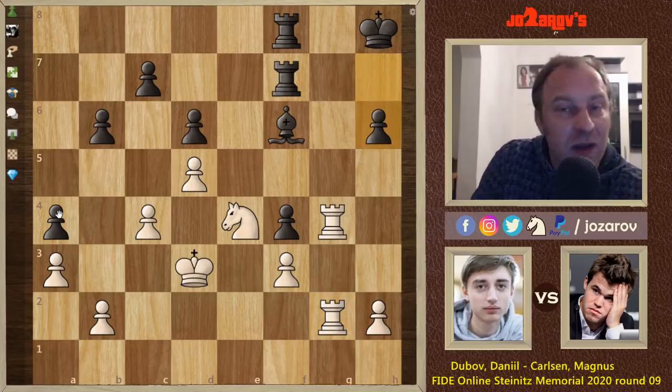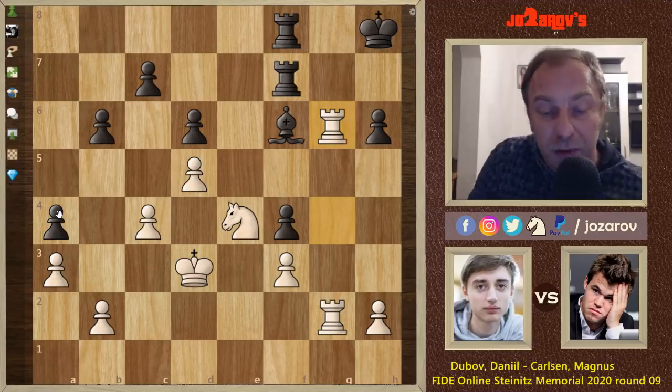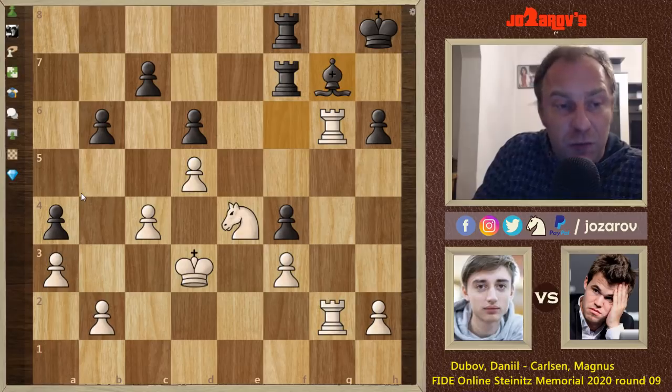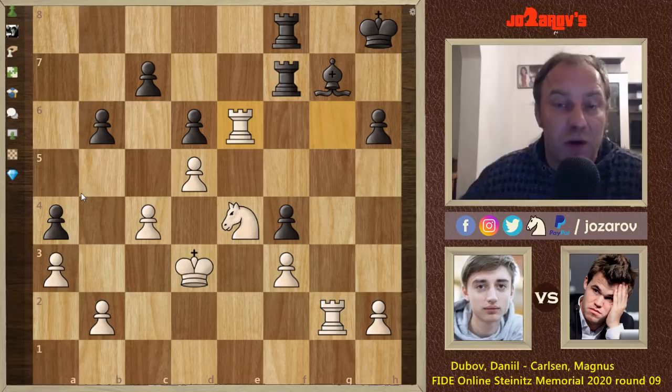h6, you see Magnus doesn't have good ideas. Now rook to g6, Dubov is simply improving the position of the pieces. The h6 pawn is now hanging. We have bishop to g7, and now rook to e6, again finding a new great square for the rook.